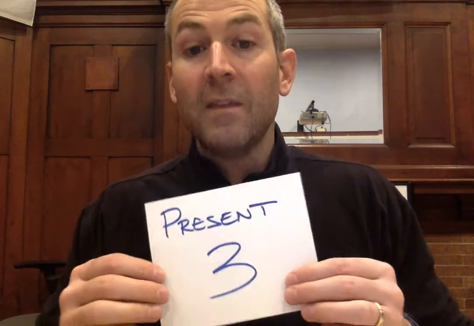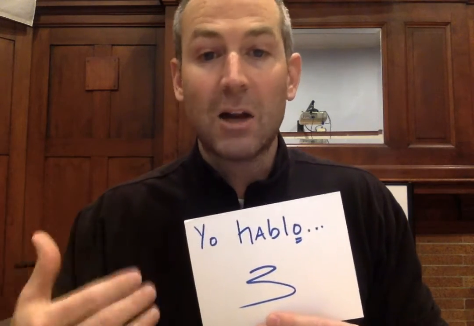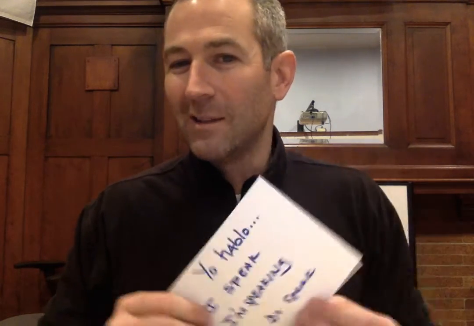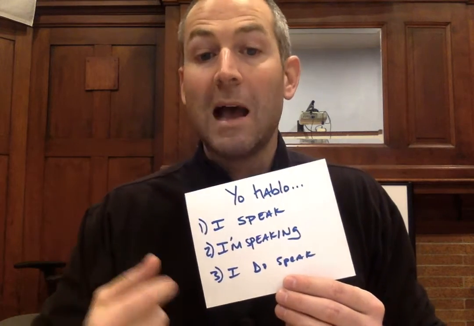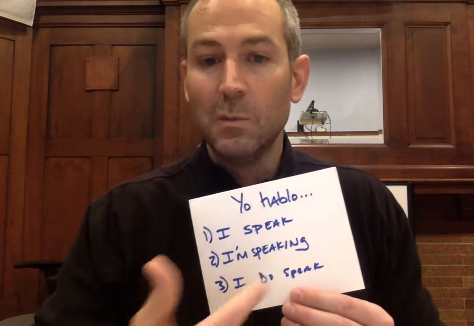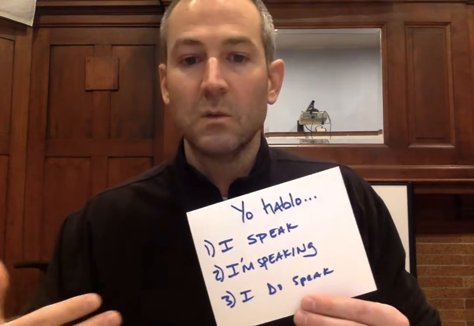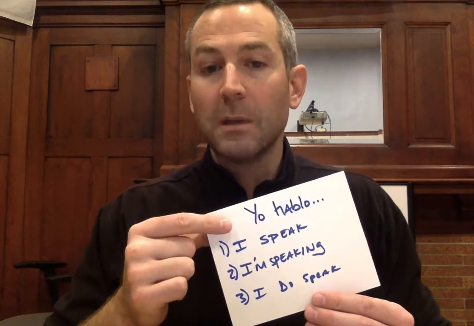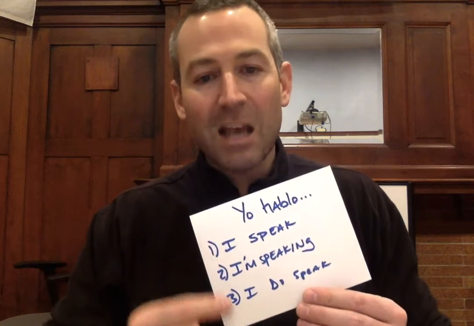All right, so there are three things that we've got to remember when we deal with the present. Anytime I put a verb into the present tense, like when I say with the verb hablar, yo hablo, I'm communicating three different things. We've talked about this, and you're going to remember that yo hablo means I speak, but it also means I'm speaking, and it also means I do speak. This one's very important when we talk about negating. We say yo no hablo, I don't speak. So always remember, whenever we put something in the present tense, yo hablo, yo como, yo vivo, I am communicating these three different things. Good for us to keep in mind.